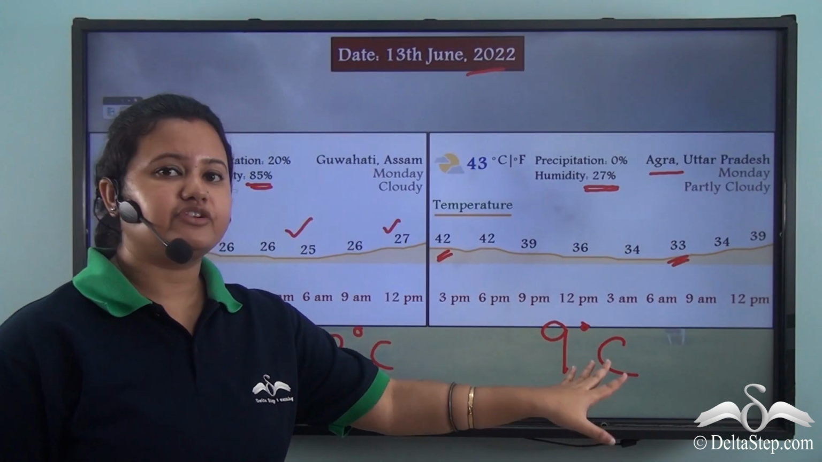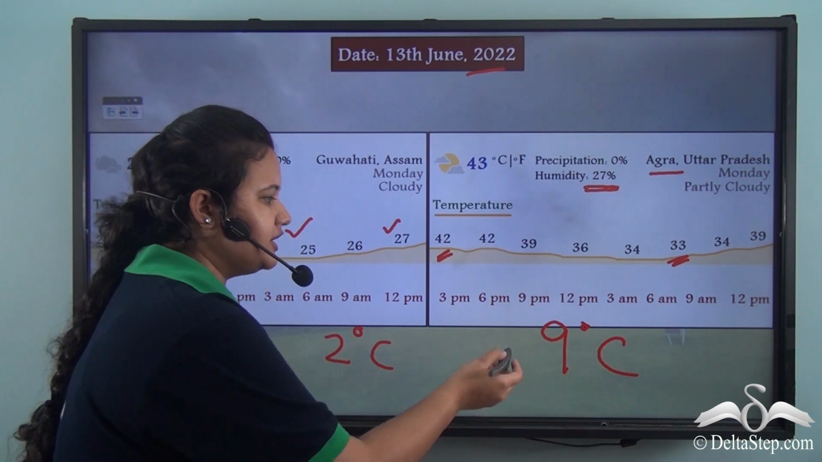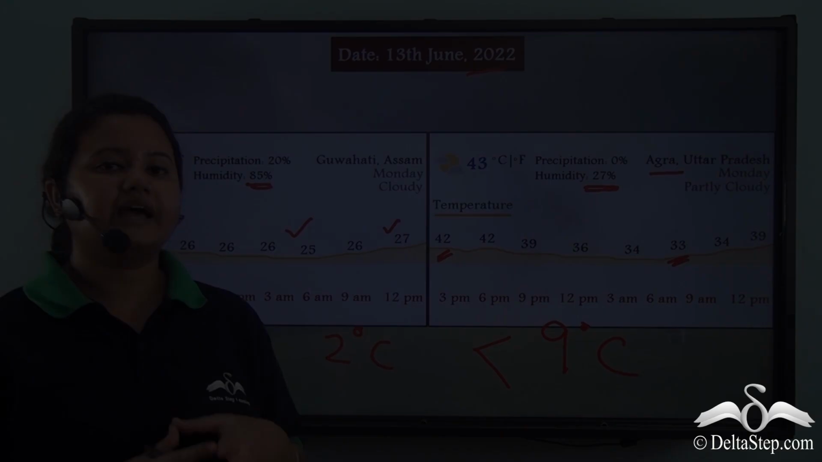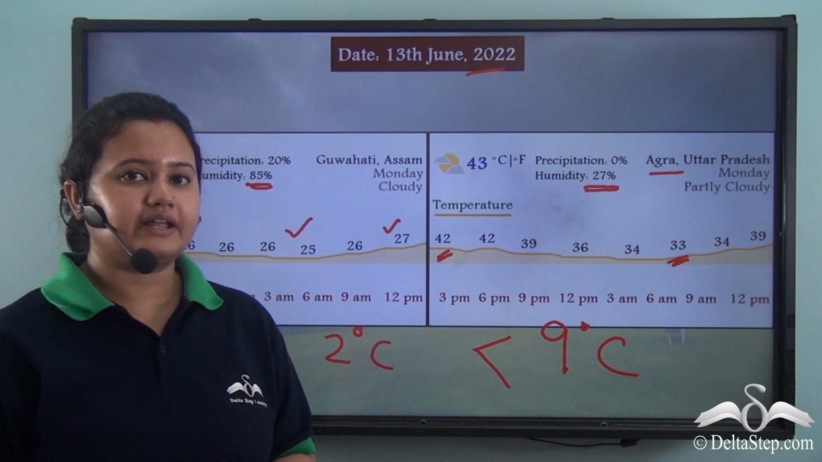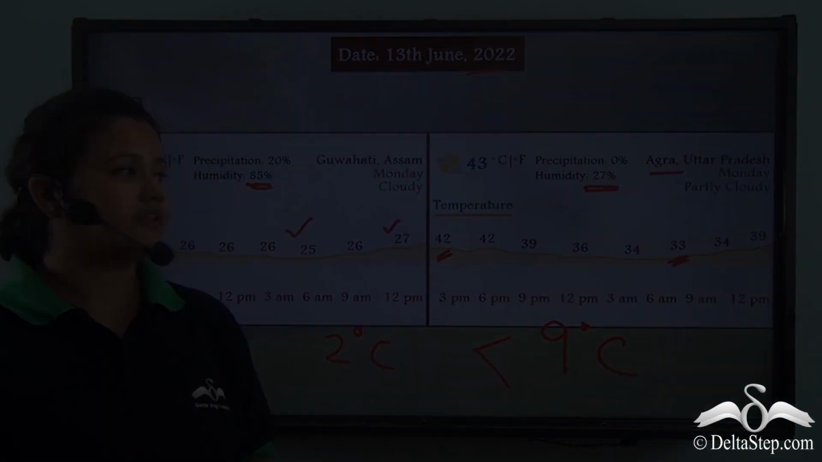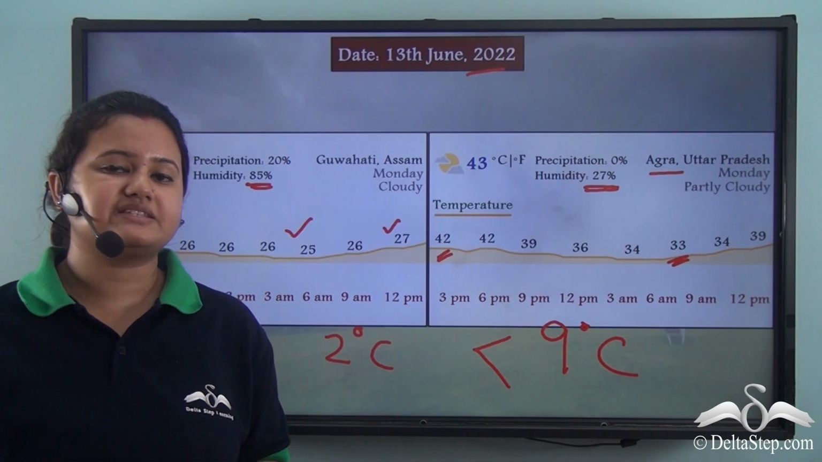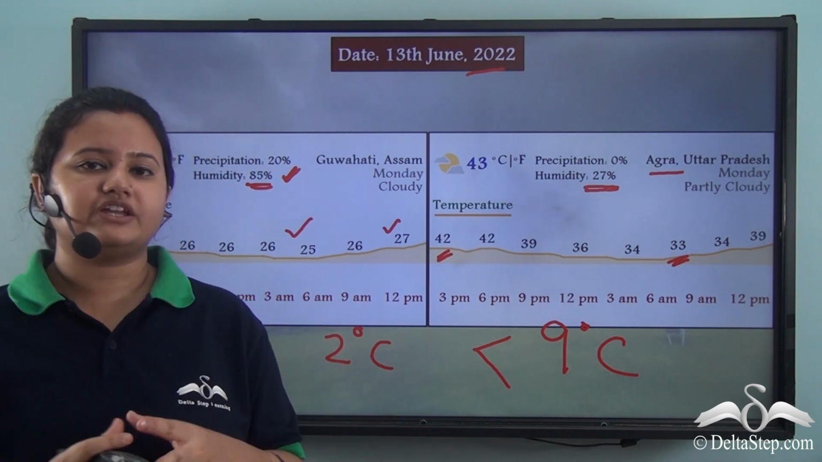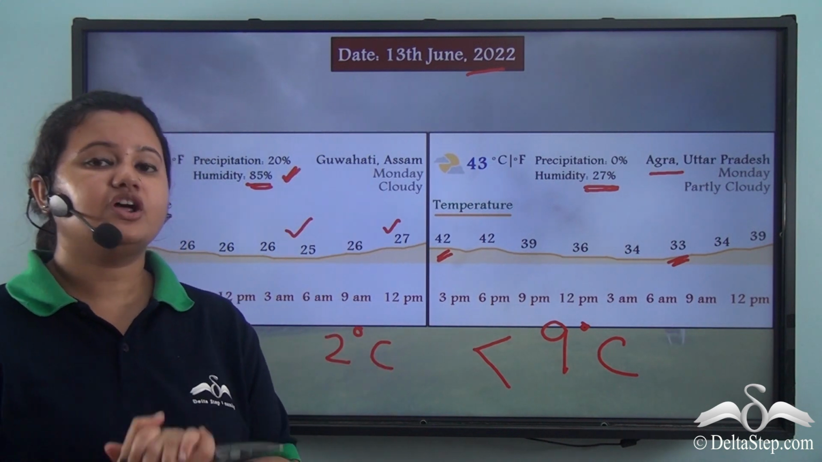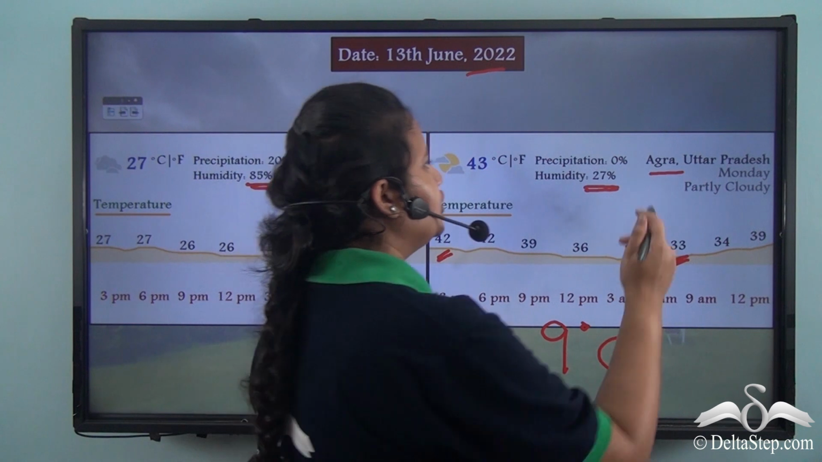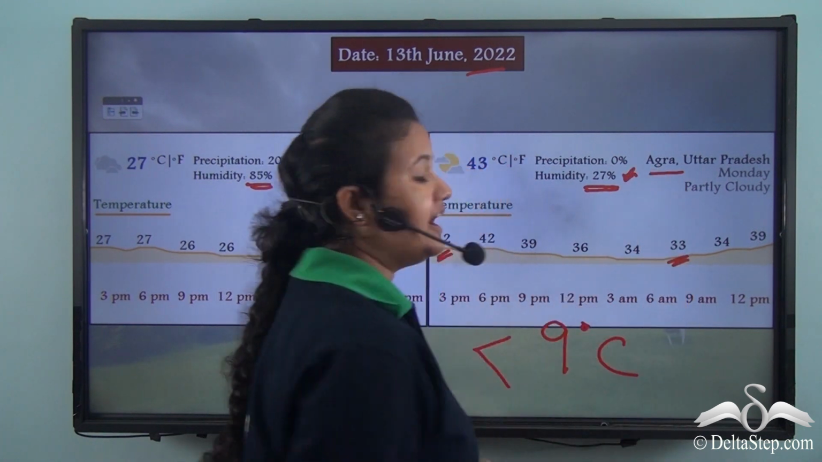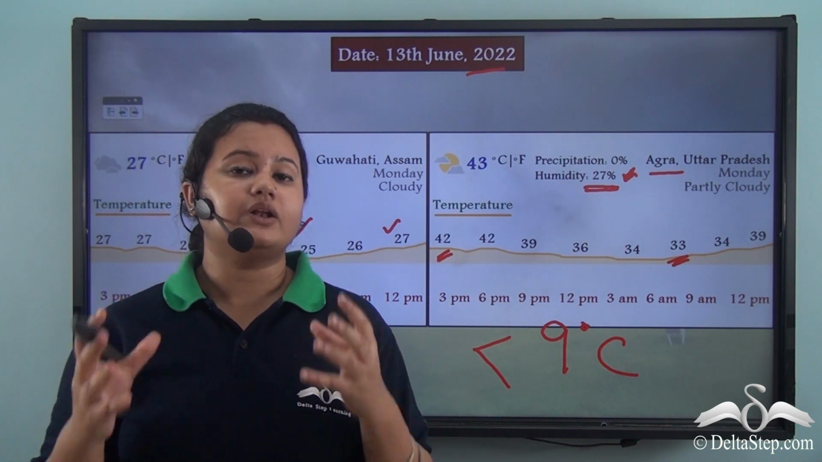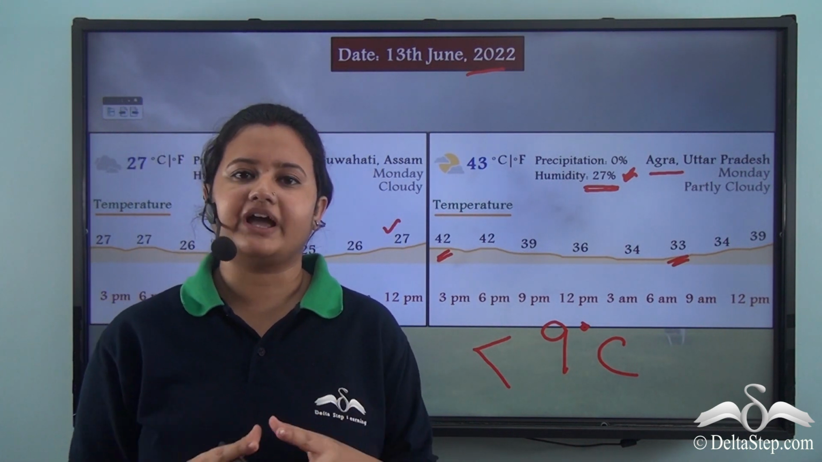So here the difference between day and night temperature is quite significant, greater than the difference between day and night temperature of Guwahati. So here we see that the places that have higher humidity have less variation in day and night temperature, while the places that have lower humidity have greater variation in day and night temperature. Now let us understand the reason behind this.